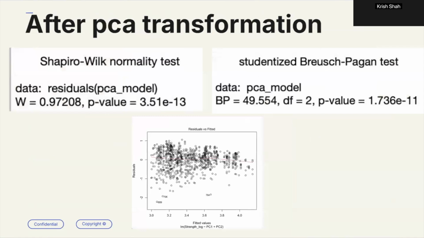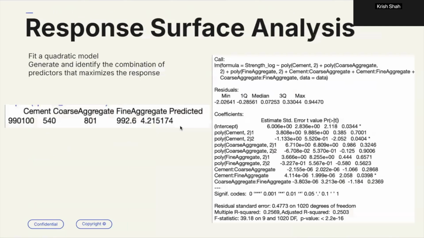And these are the results of the test after the PCA transformation. Both p-values decreased significantly. And also the residual versus fitted plot showed improved behavior. This step ensured that the model was robust and better suited to identify the optimal predictor combination.